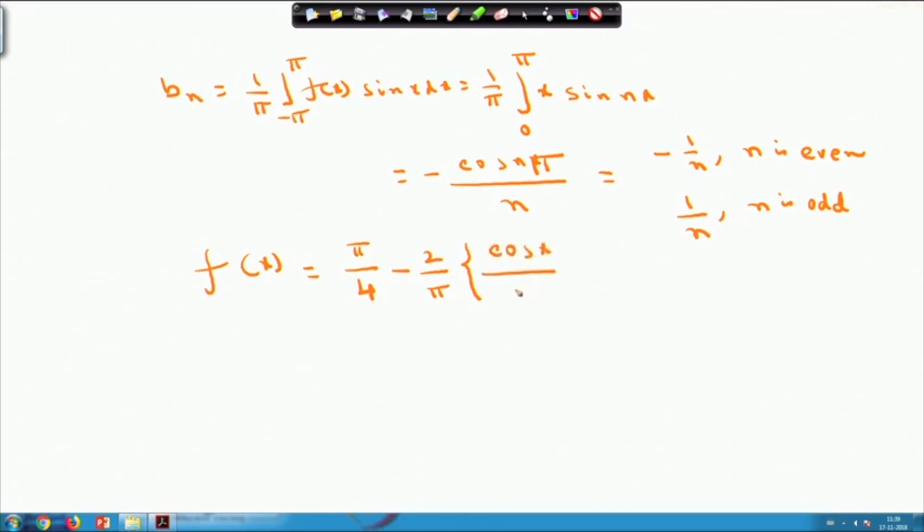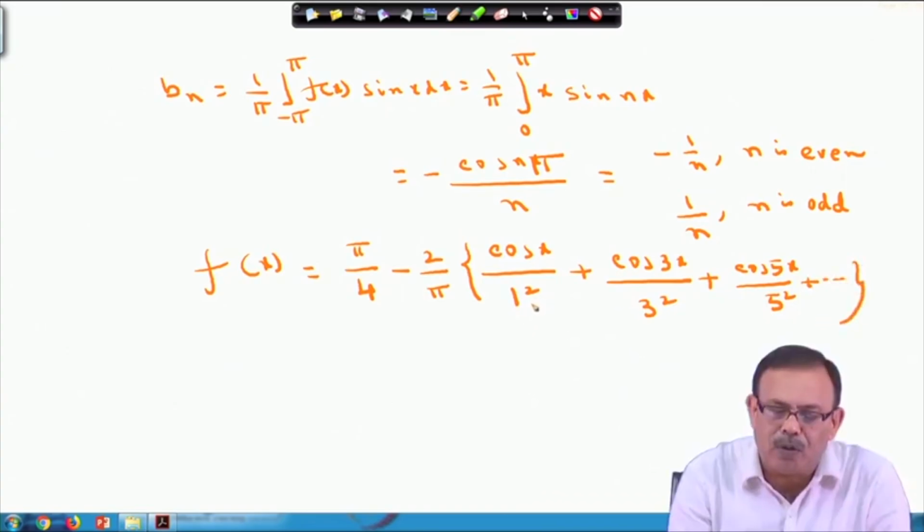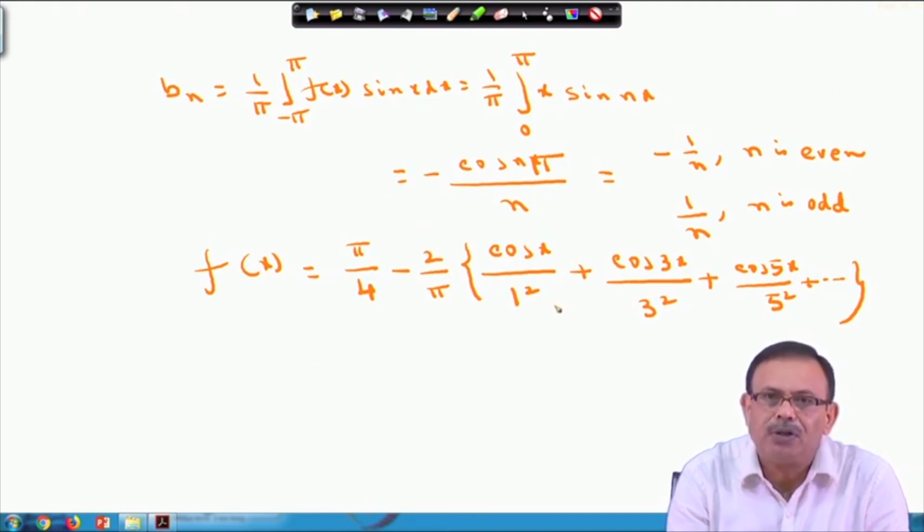So it will be cos x by 1 square plus cos 3 x by 3 square plus cos 5 x by 5 square, like this way it will go. Please note that since a n is 0 whenever n is even, the even terms of cos will vanish, only the odd terms will be there.